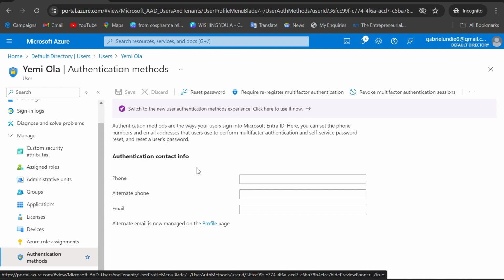All right. So require re-register multi-factor authentication, revoke authentication. For now, there is no authentication here, but you can as well supply your email for authentication. You can supply your phone number for authentication. All right, the user would supply this for them to be authenticated. You can use the email of the company for that. All right, so that is how to enable authentication.